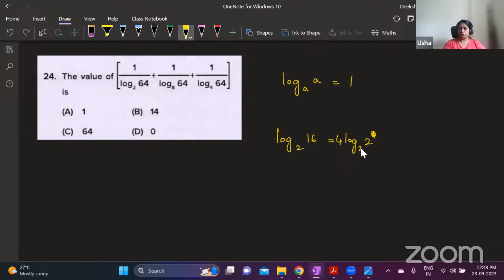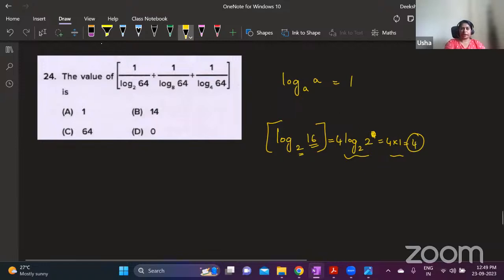Now log 2 to the base 2 is 1. So this becomes 4. So if 16 is 2 power 4, you don't have to write all these steps. Directly you can write 4. Clear? If you can write this number as a power of this base, that power will be the answer. These are the steps, but you don't have to write them. Directly you can write the answer.